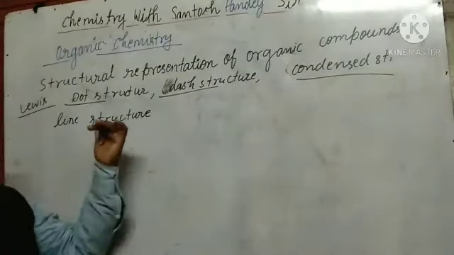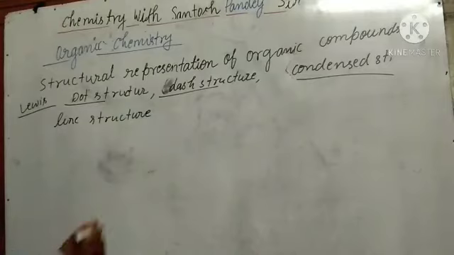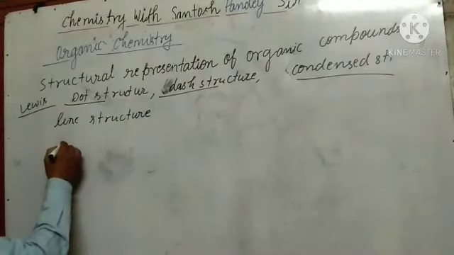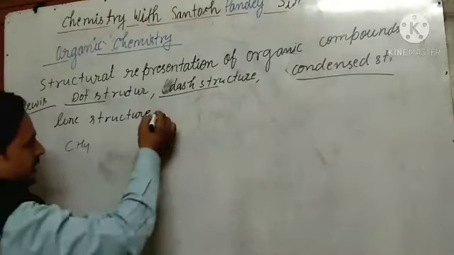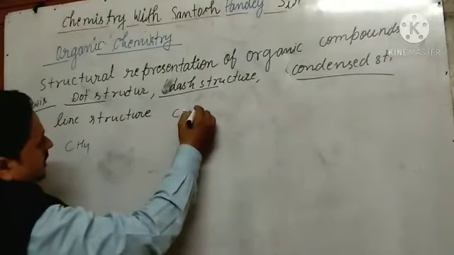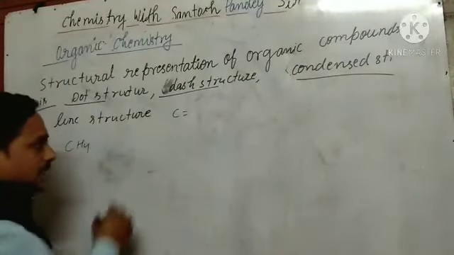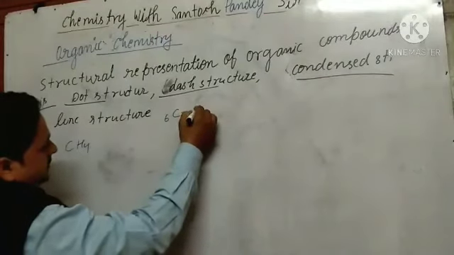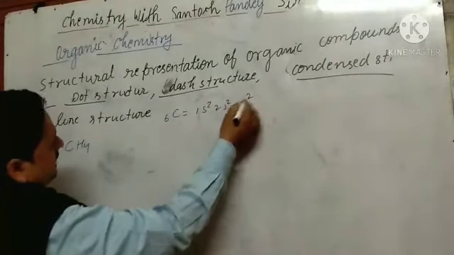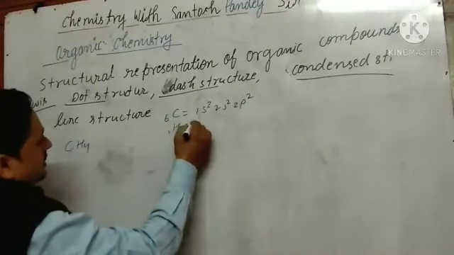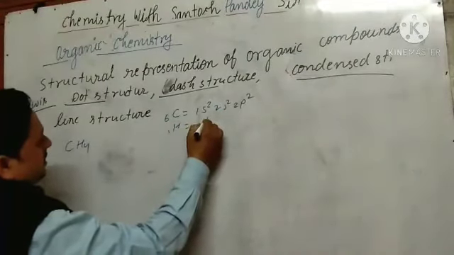So here, the Lewis dot structure. In the Lewis dot structure we have seen it like this. If I write CH4, what will the Lewis dot structure be? You know that carbon has atomic number 6, electronic configuration 1s2, 2s2, 2p2. Hydrogen is 1, so 1s1.